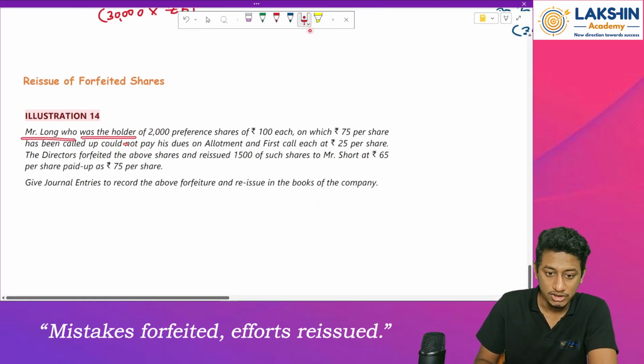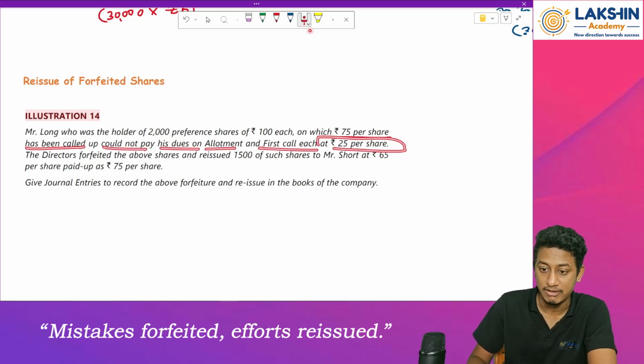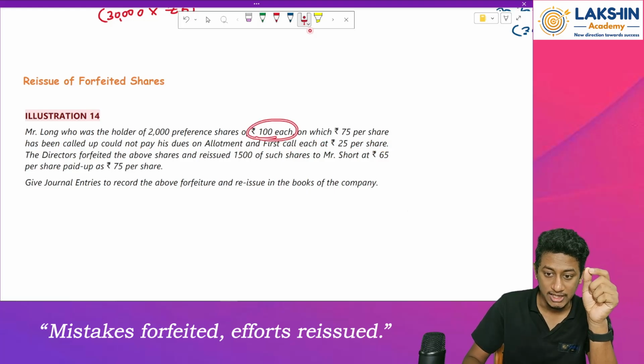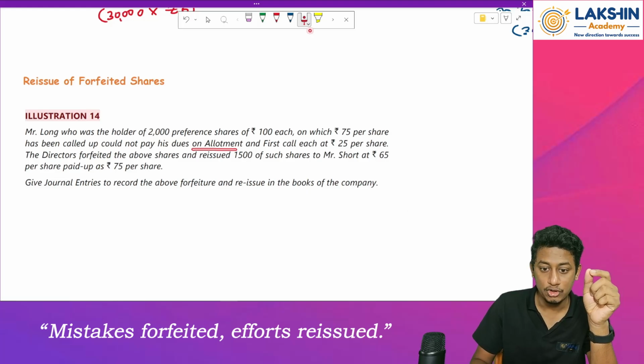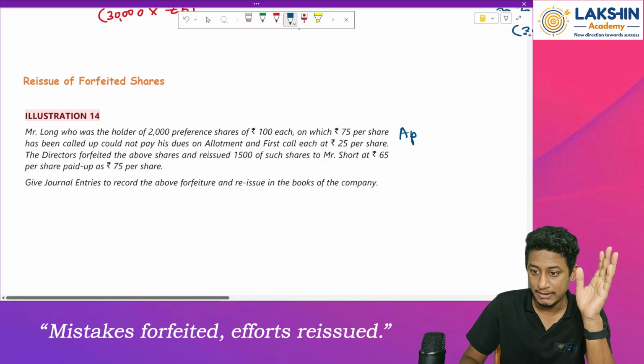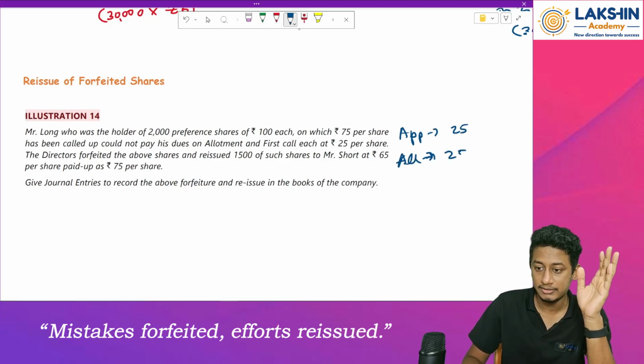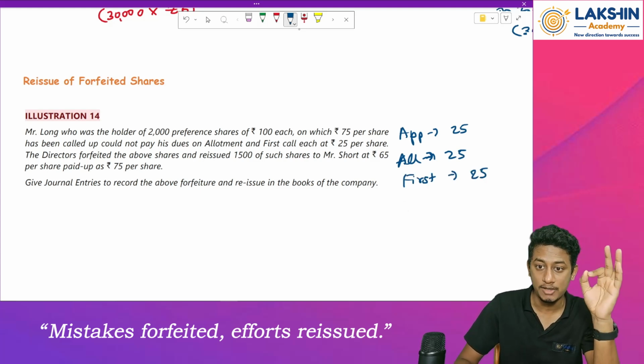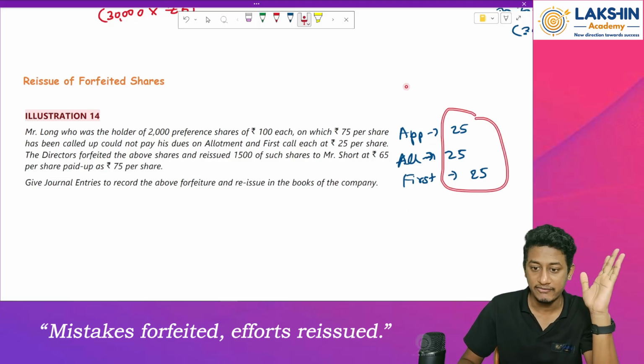Okay. So Mr. Long, who was a holder of 2000 preference shares of rupees 100 each, on which rupees 75 per share has been called up, could not pay his dues on allotment and first call, each of rupees 25. So out of rupees 100, how much have we called up? Rupees 75. Rupees 25 on application, rupees 25 on allotment, and rupees 25 on first call. So how much is the total called up money? Rupees 75 as per the question.